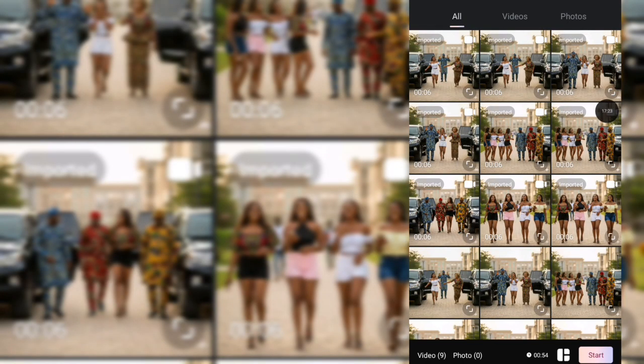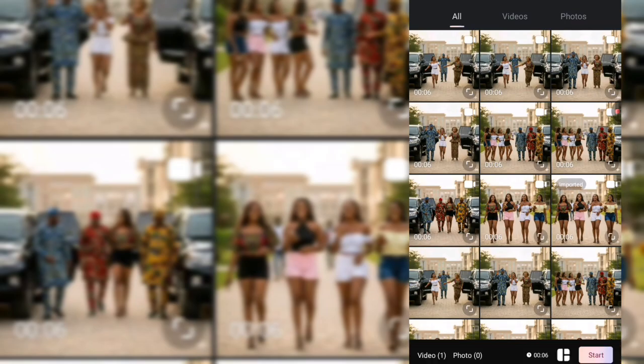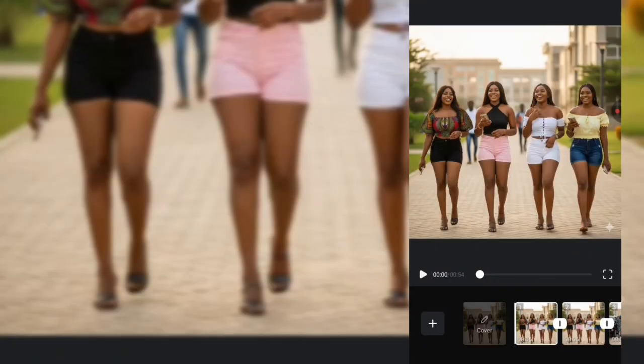So the next thing you are going to do, once you are done creating your video, you are just going to come here and import all the videos. You're going to come over to Wink, then import all the videos one after the other to Wink. You are going to play the video to see if it is what you want.